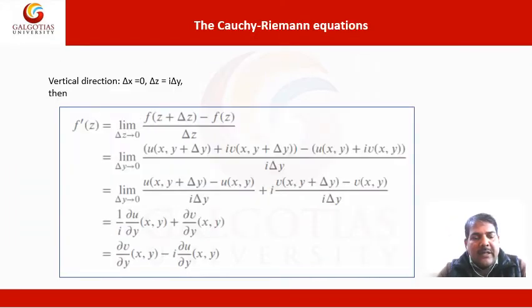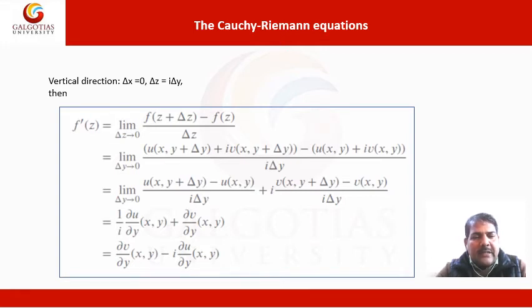In a similar way, we move through the vertical direction. Under this condition, delta x is equal to 0 and delta z is equal to iota delta y.